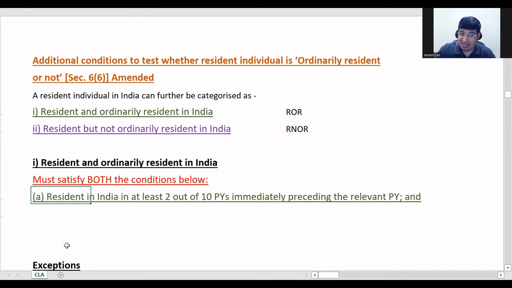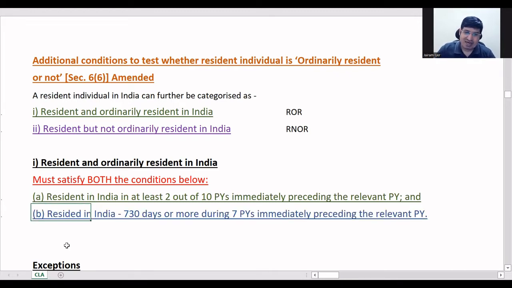First, he should be resident in India, that is using basic conditions, in 2 out of 10 previous years immediately preceding the relevant previous year. And second, he resided in India for 730 days or more during the 7 previous years immediately preceding the relevant previous year.